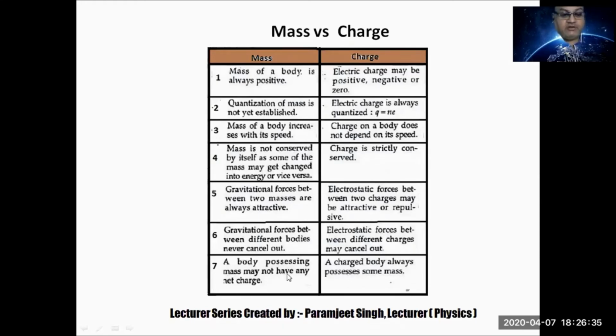A body possessing mass may not have any net charge, but a charged body always possesses some mass. An atom is neutral, so it falls in this category. An atom does not have any charge, but ions have charges. So ions are different from atoms.